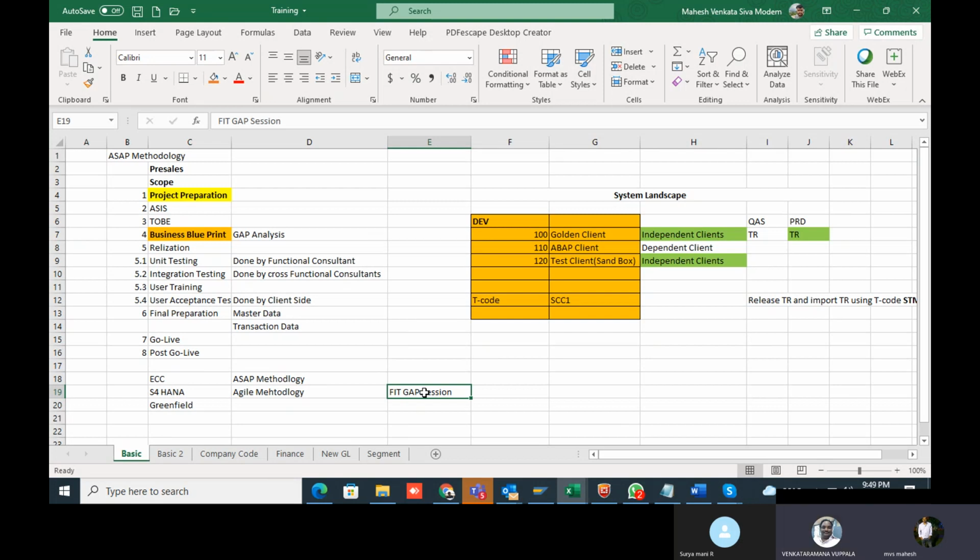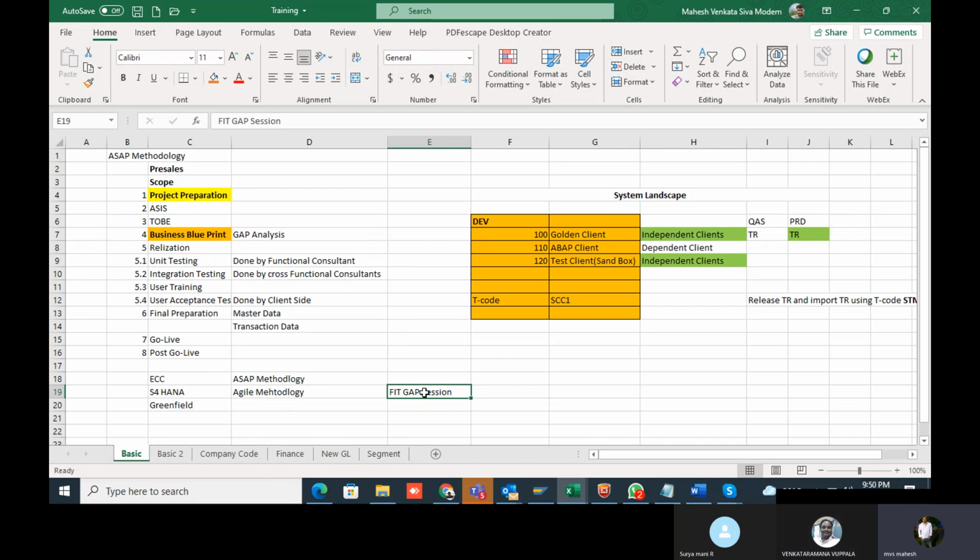Even users will be happy. A few users will not be happy because they are not familiar with SAP, and a few people will not accept that the existing legacy system is being removed and they are migrating to the new system. Those people we have to convince, explaining the system and the lot of functionalities we have. Those things we will explain in the fit gap session.